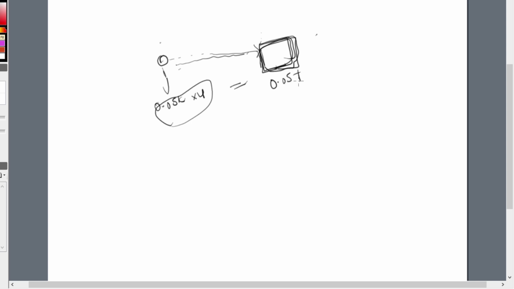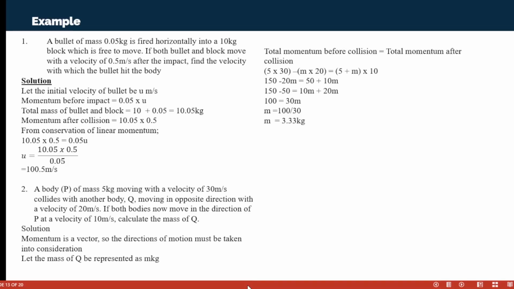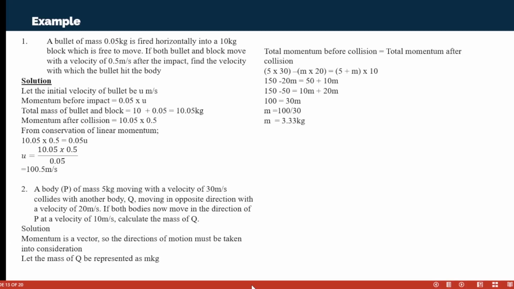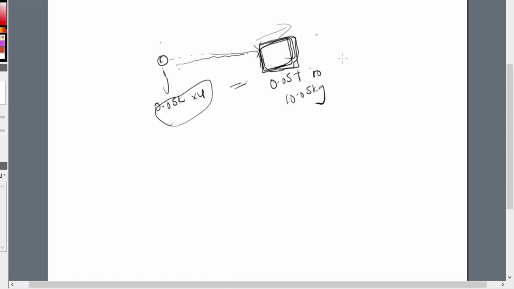That will be 0.05 plus, what is now the mass of the block? Because the two of them are now together. The mass of the block is 10 kg, right? So plus 10 is giving us the new mass. That's 10.05 kg. But now both of them are moving with the same velocity. What was the velocity that we were given that both of them are now moving with? Both of them are now moving with 0.5 meter per second. So the final velocity v is 0.5 meter per second. So that's times 0.5 meter per second.